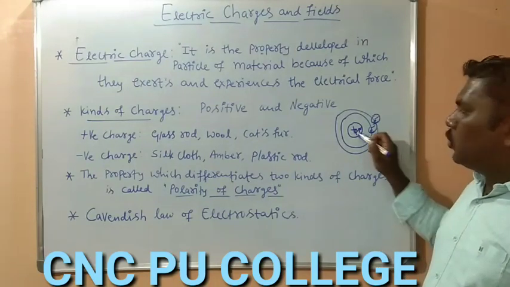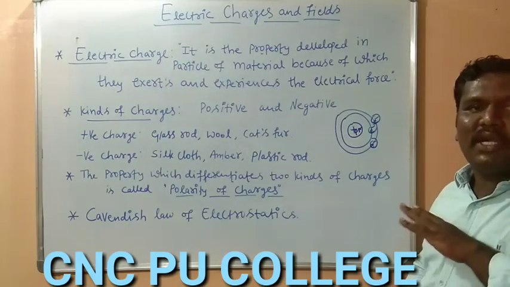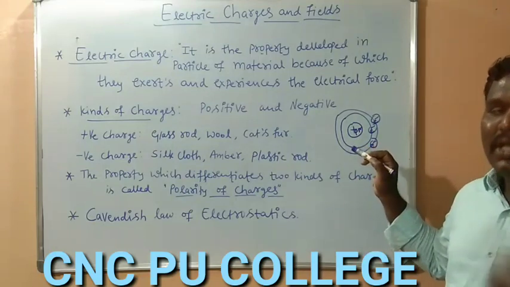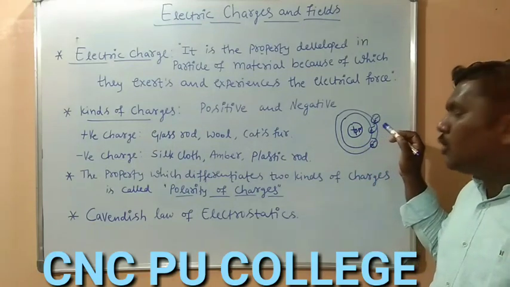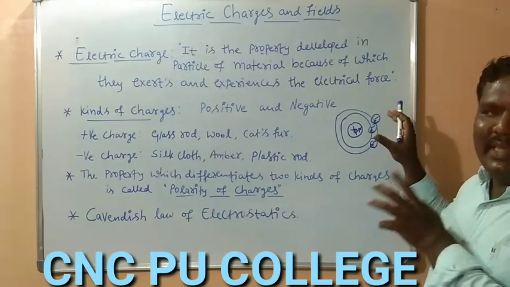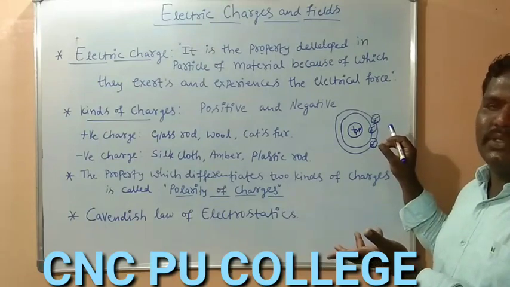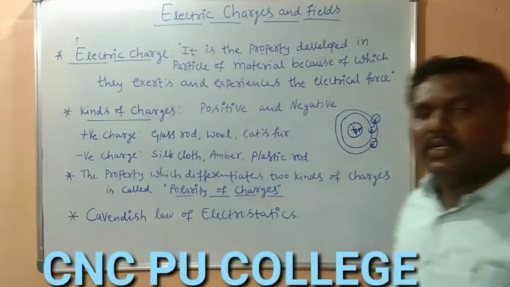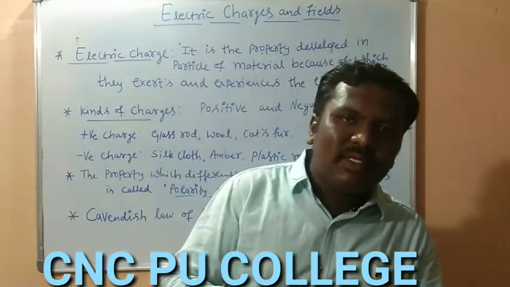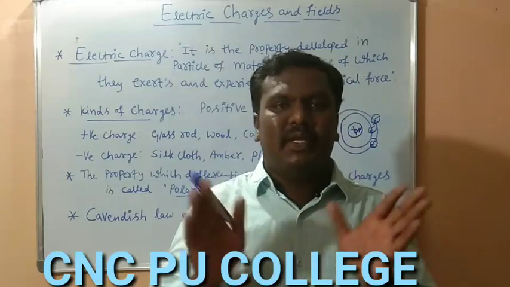So this is very important. If any atom is neutral, we can't say it doesn't possess any charge. It is neutral because it has equal magnitude of negative charge and positive charge. So the net effect of that charge becomes zero, isn't it? So here we are repeatedly using positive charge, negative charge, and now we have to understand what is this charge and how the origin of the charge takes place.